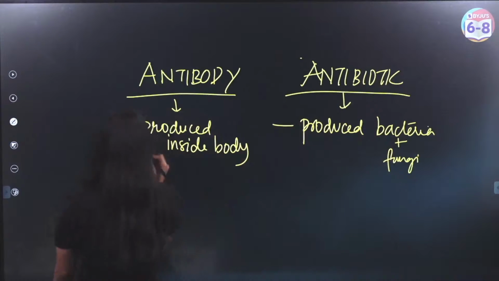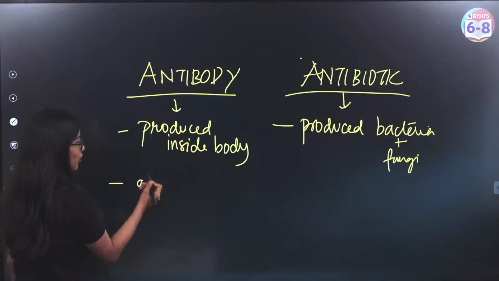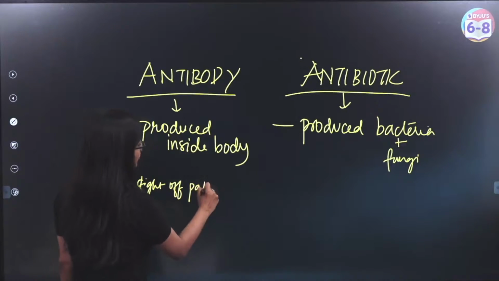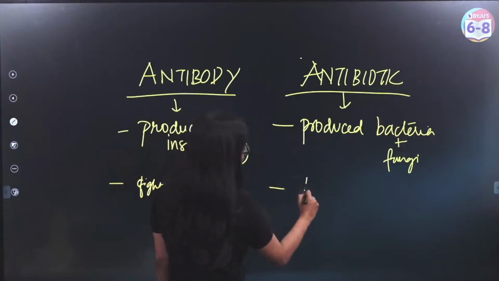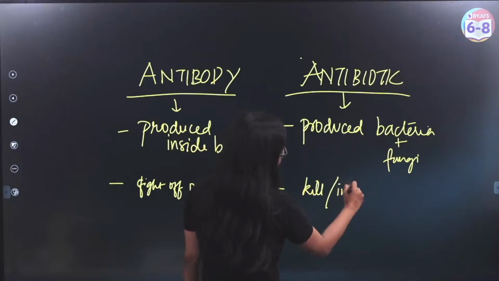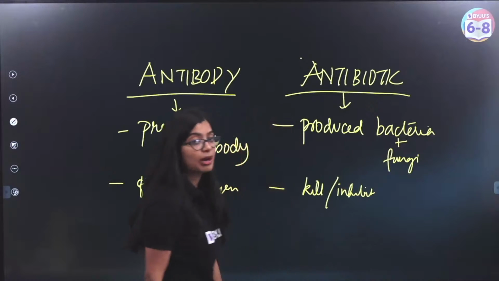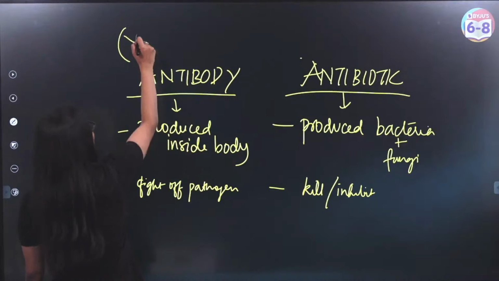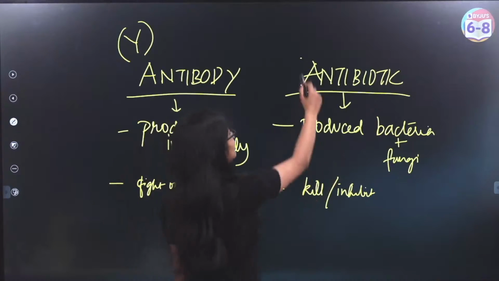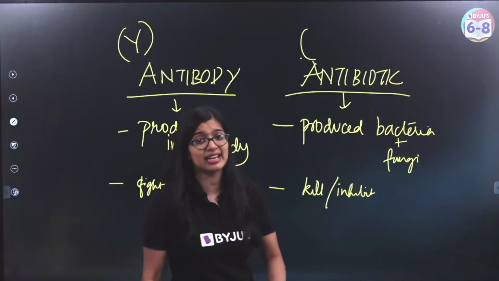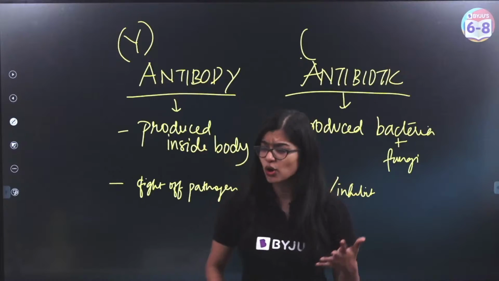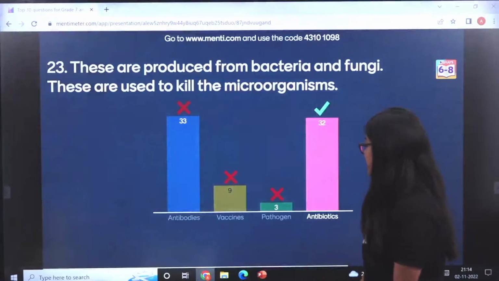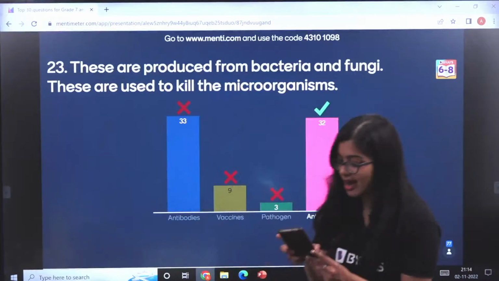Yes? Now your antibodies, what do they do? They get rid of or they fight off your pathogens, right? So here fighting off pathogens is what they do. Yes? Now here also we know that they either kill or they inhibit the growth of other microbes, right? So function wise they may look similar. But antibodies are these Y-shaped proteins you see. Antibiotics like your penicillin, streptomycin, erythromycin, they are all examples of antibiotics. So are we clear everybody with antibody and antibiotic? Are we clear?